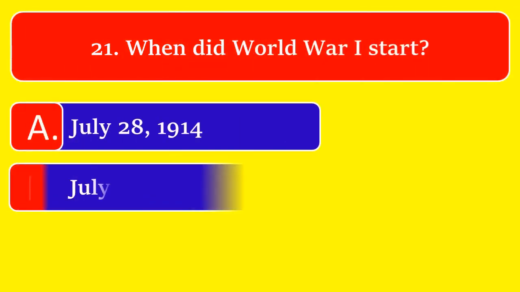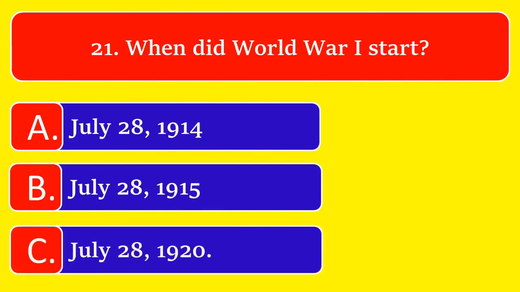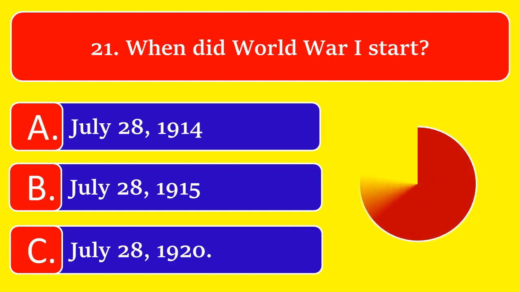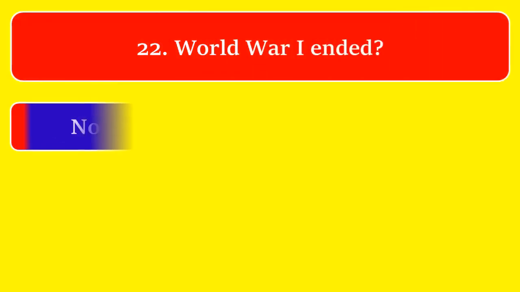When did World War One start? Option A, July 28, 1914, option B, July 28, 1915, option C, July 28, 1920. The correct answer is option A, July 28, 1914.